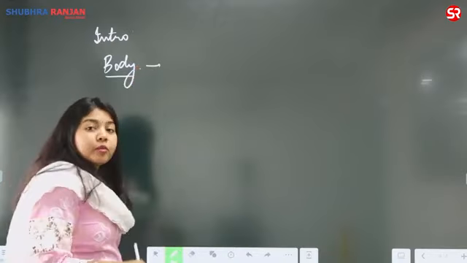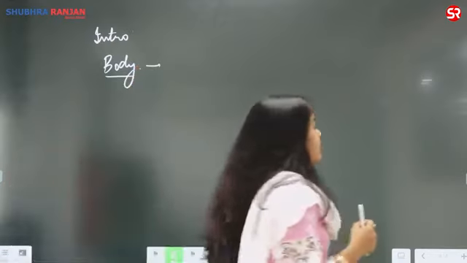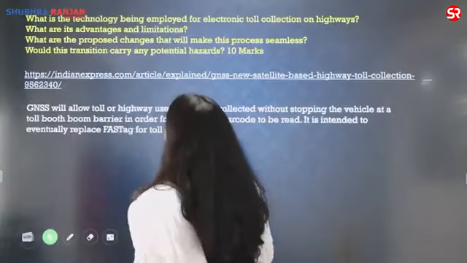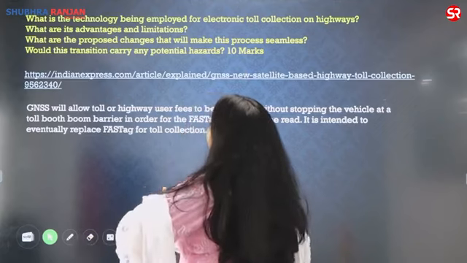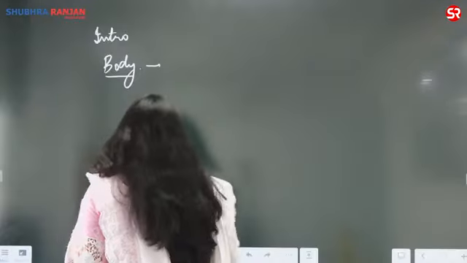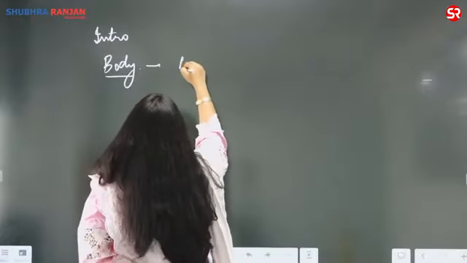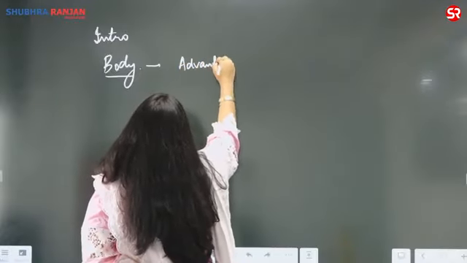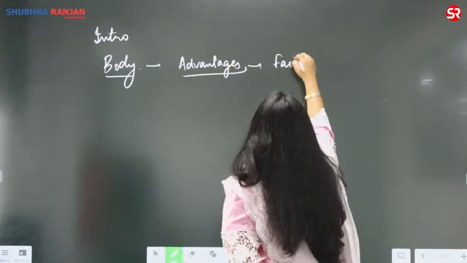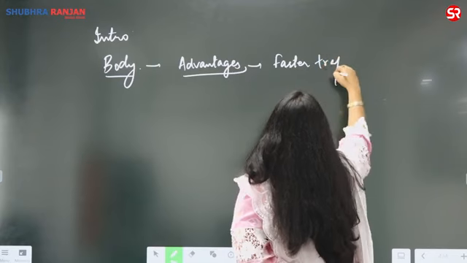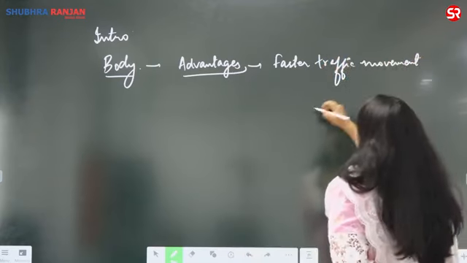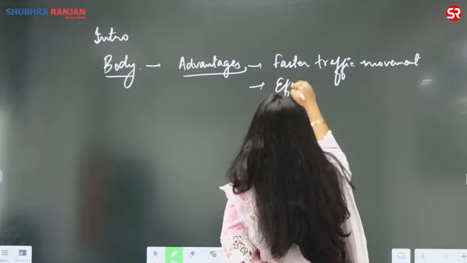Right. In the body, what we had to write was what the possible merits associated with the technology already in use were. So if I look at this question, what are its advantages and limitations? What are the advantages of electronic toll collection? So we can write the advantages. The advantages are: one, faster traffic movement, efficient toll collection,